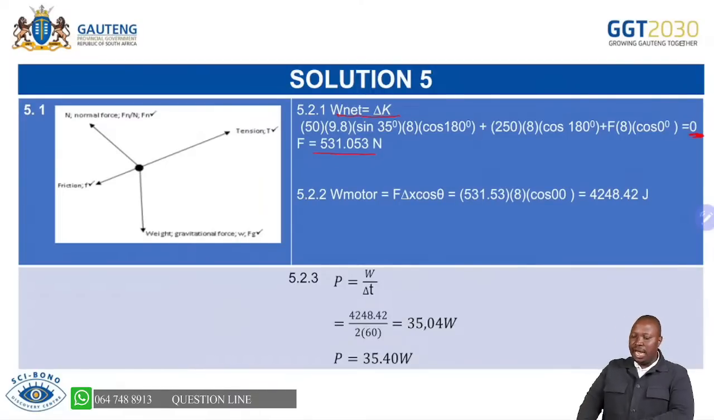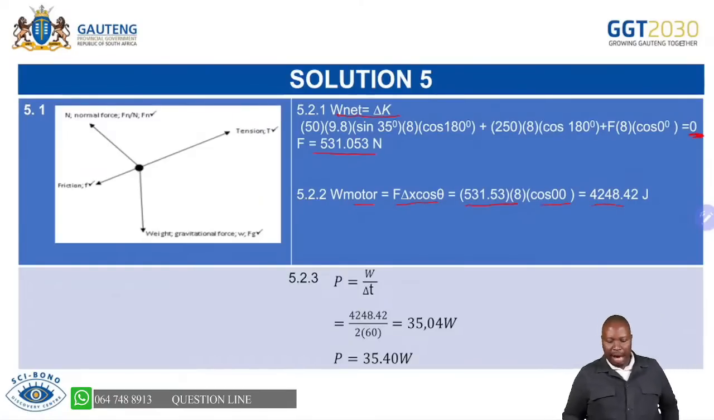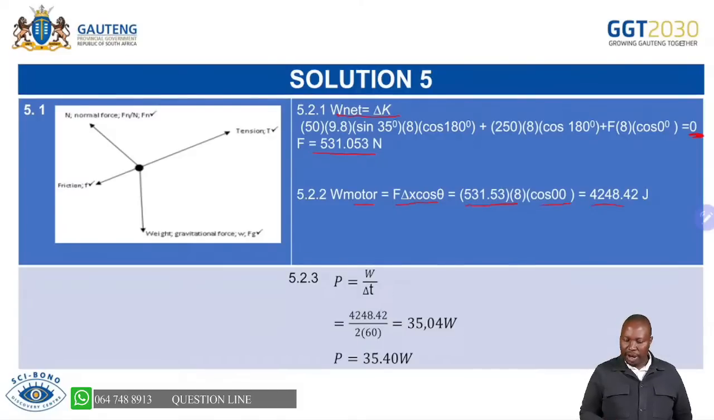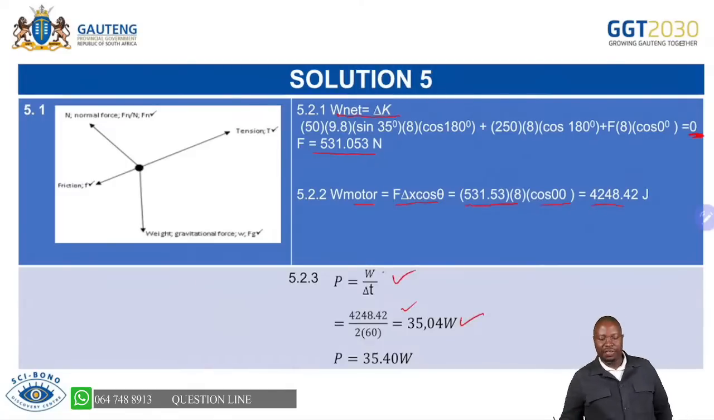Now, F equals 531,053 newtons. The work done by the motor, we're saying, is F delta x cos theta, which is that force of 531,053, multiplied by cos 0 degrees. That gives you 428. For the power, you can say the work done per unit time, which in this case was your 2 minutes, multiplied by 60 seconds, and then you're able to get your power of 35, and then you get your 3 marks there.